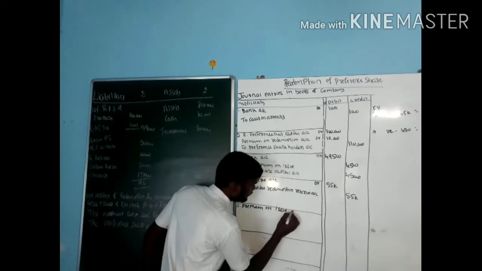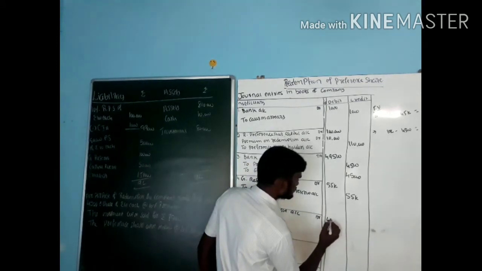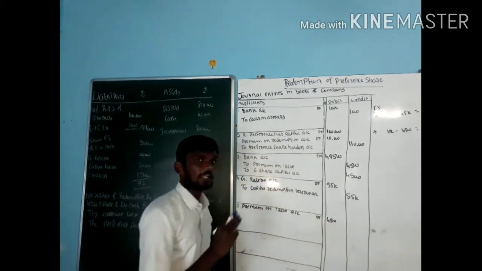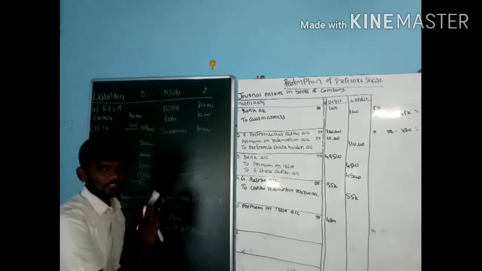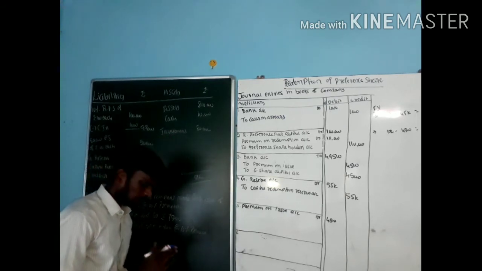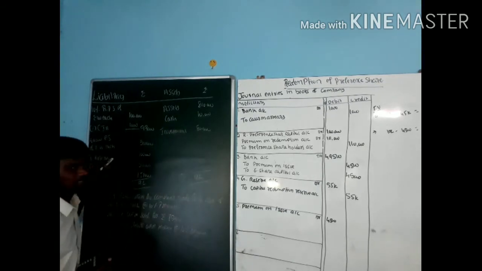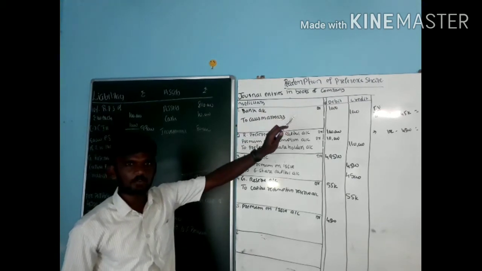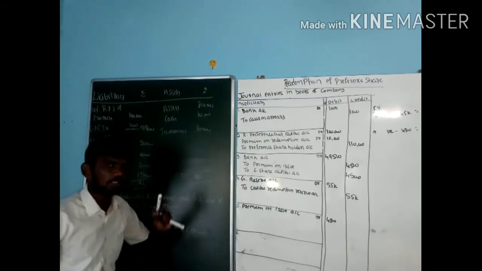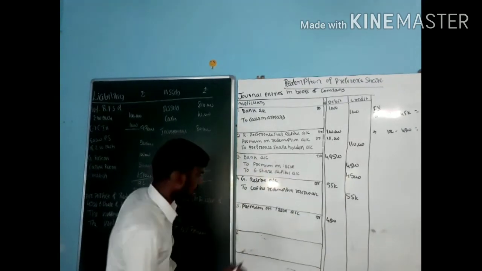Premium on issue account debit. How much is the premium on issue? That is 4,500. But I need to pay how much? 10,000. Still how much amount am I requiring? 5,500. There is no securities premium, so come to divisible profit. Which is the divisible profit? That is only one, the general reserve. How much is general reserve? 1 lakh. In this 1 lakh, how much have I already taken? 55,000. How much is left? The left out value is 45,000. By using those 45,000, I can pay the 5,500.